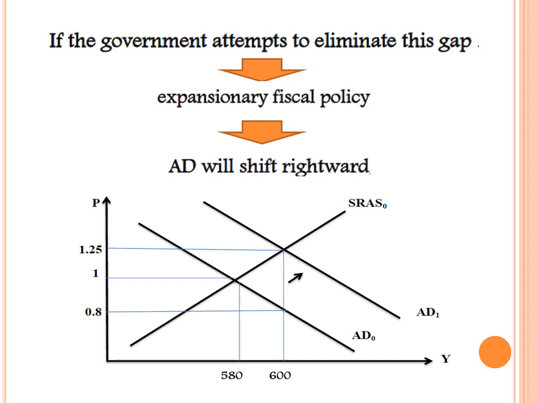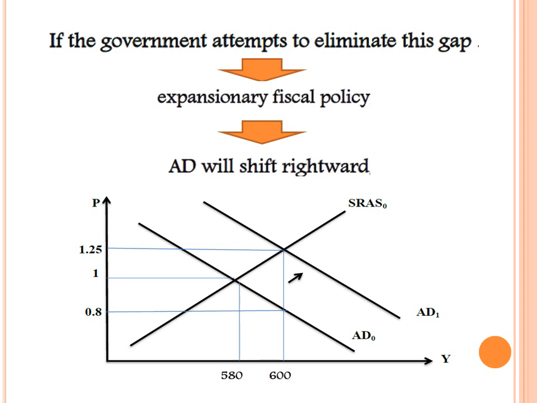Okay, the starting point is at 580 and the price equals 1. Okay, the intersection between aggregate demand and SRAS. If we depend on the government in order to eliminate this gap, the government would adopt an expansionary fiscal policy by increasing government expenditures or decreasing taxes.